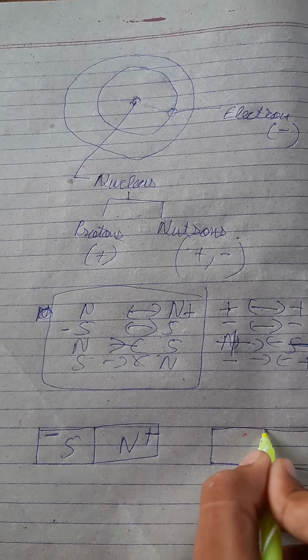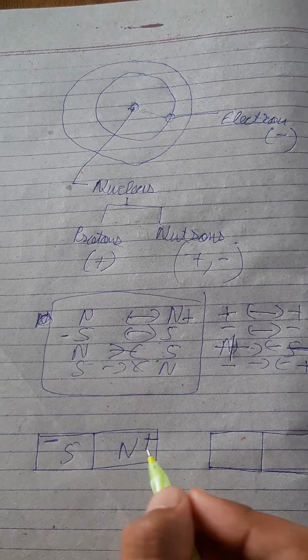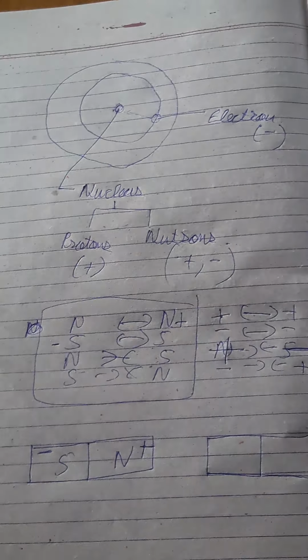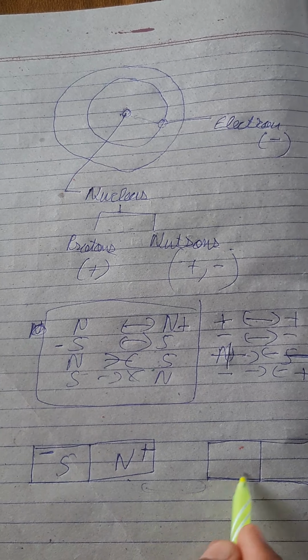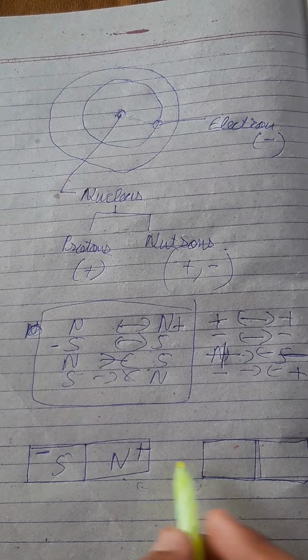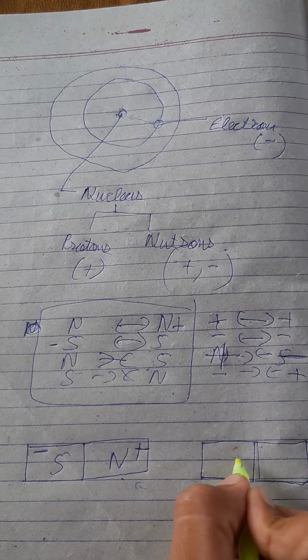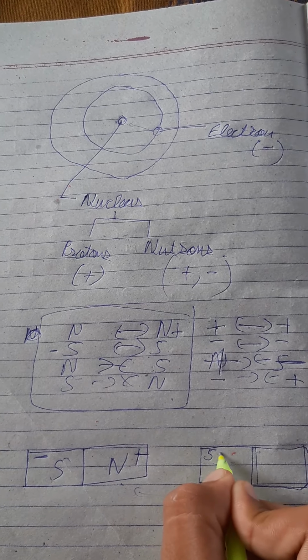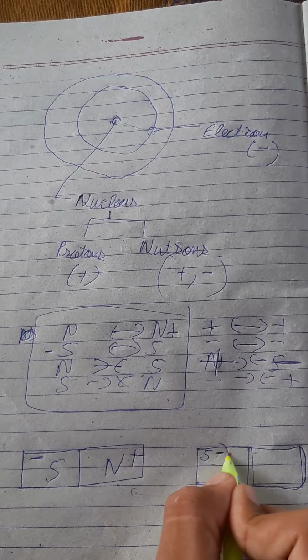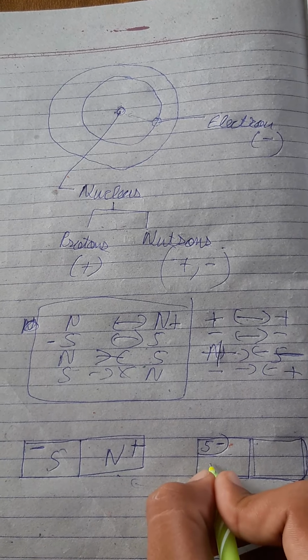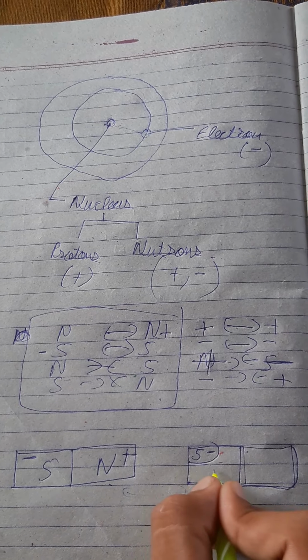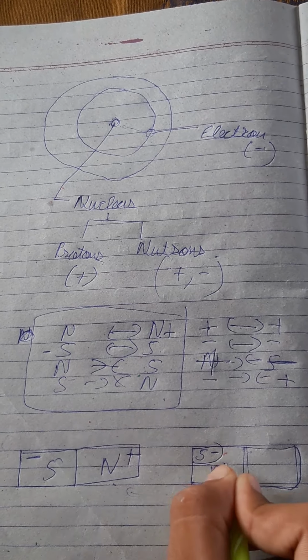If another magnet is brought near it, we propose a theory that like charges repel each other. We have not marked this magnet, and if it is coming, we know that this would be the actual south pole, that is the actual negative, so it is attracting. But according to our theory, we have not marked it. We would consider it, and then we would think it is a north pole that is attracting.